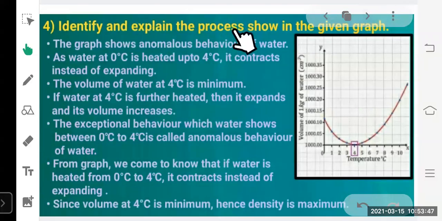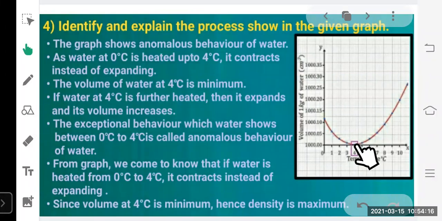Identify and explain the process shown in the given graph. As you can see, the graph is shown here. Okay, it is between temperature and volume. Now you can see here at 4 degrees Celsius, the graph goes down and after that it increases. Okay, so if you have studied this chapter and this graph, you will easily understand that this graph shows the anomalous behavior of water.